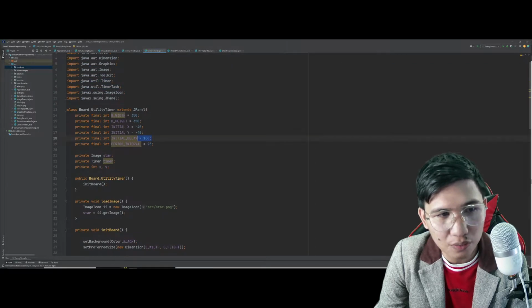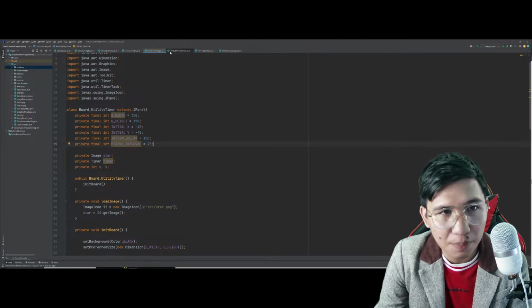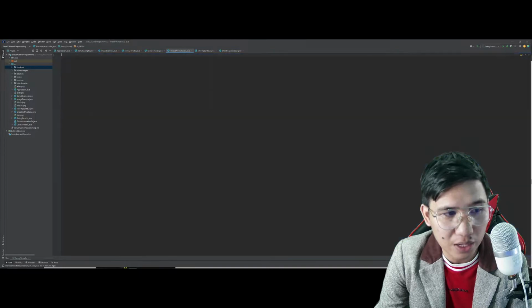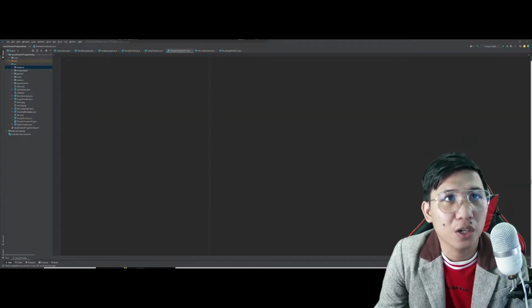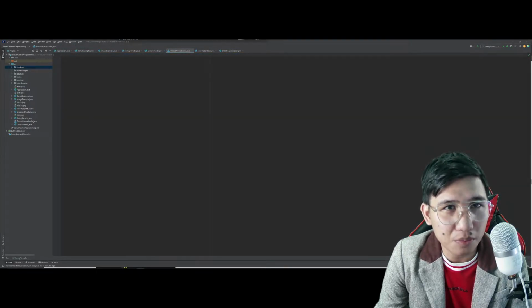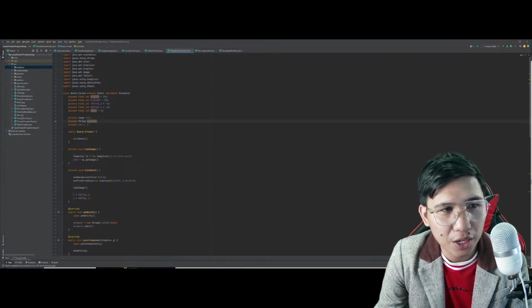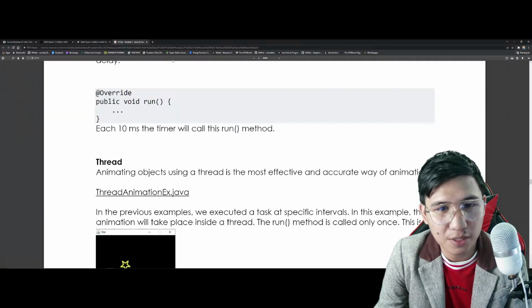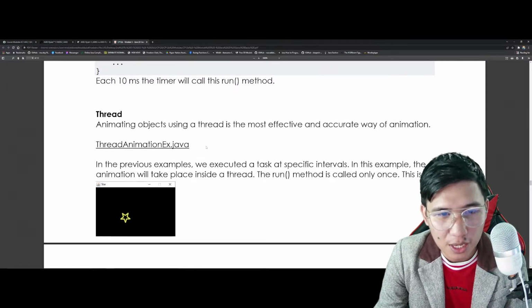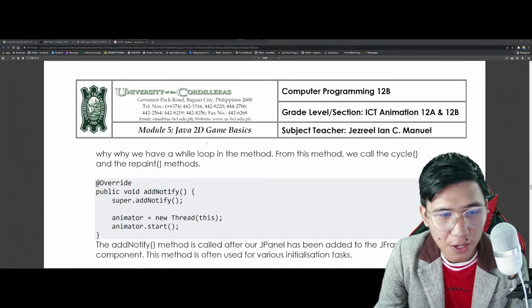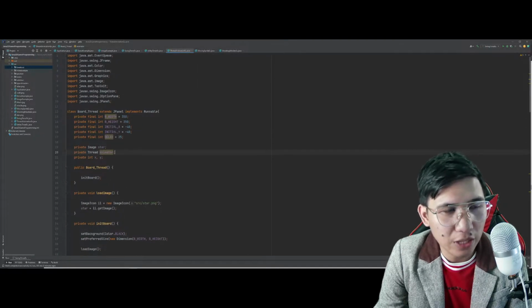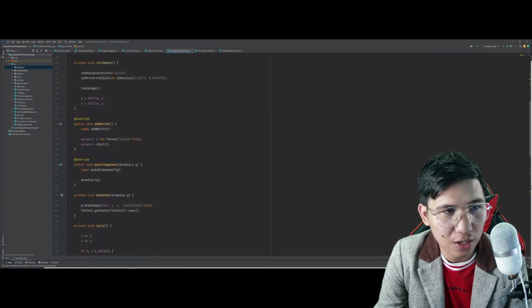naka-depende lang ito sa interval and initial delay. Kapag threads, in which I will explain and I will recode the entire, ano dito, wag lang natin itong explain ko na lang din. Yan. Ang threads kasi mas sakto. Okay? Mas magiging sakto yung movements nito. Well, in fact, the way on how we implement threads is actually way different.